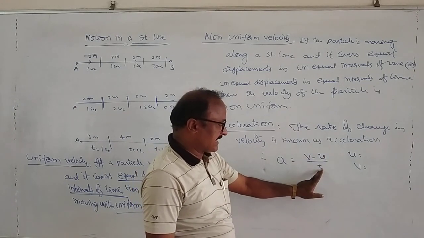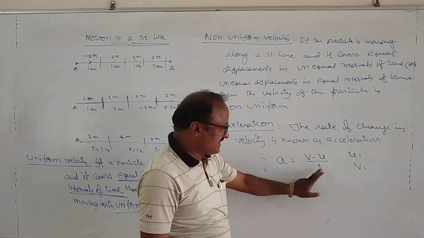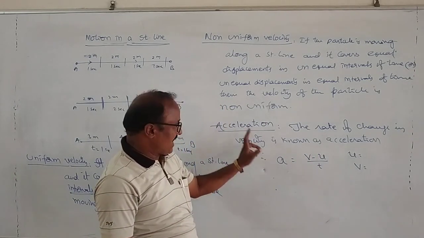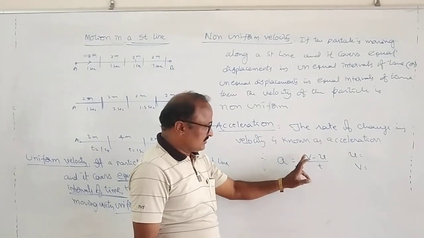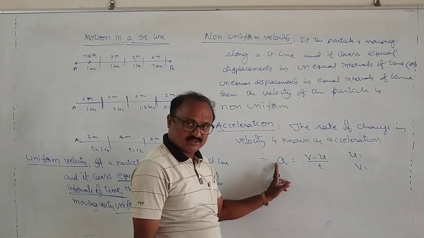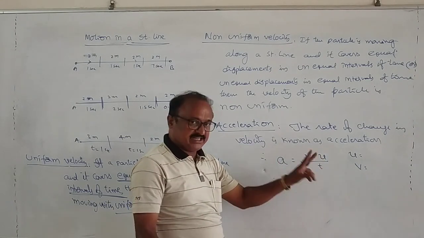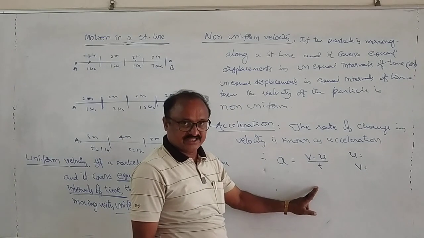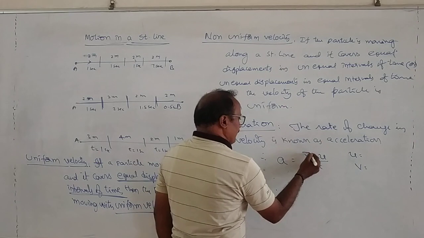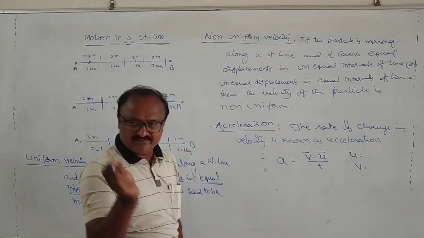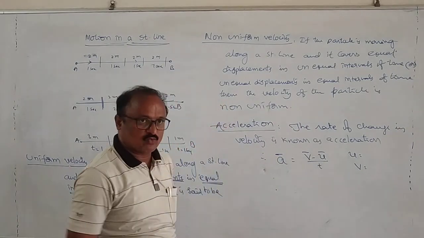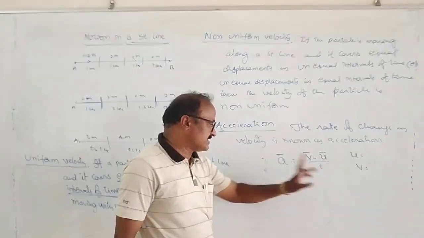Changing velocity by time. Suppose in this equation when t is equal to 1, v minus u is equal to a. That's why acceleration can also be defined as the changing velocity of the particle in 1 second. Changing velocity in 1 second means it is also said to be the rate of changing velocity, and the rate of changing velocity is called acceleration. So, you know, velocity is a vector quantity, changing velocity is also a vector quantity. So that's why acceleration is also a vector quantity. a bar is equal to (v bar minus u bar) by t.